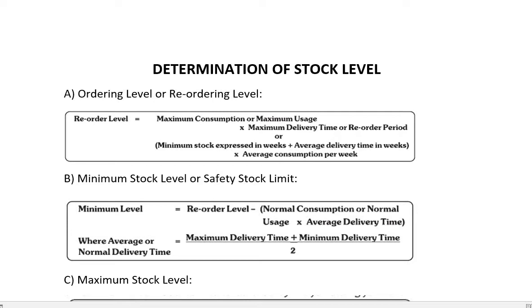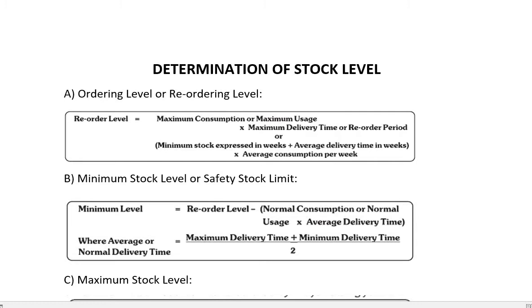So the first stock level that we have to determine is the ordering level or reorder level. Now, reorder level is considered as that point where the company should start giving the order, and this point should be between the minimum stock level and the maximum stock level.